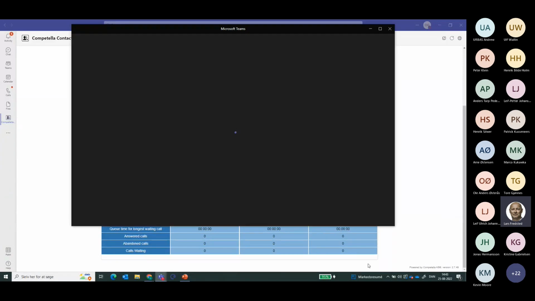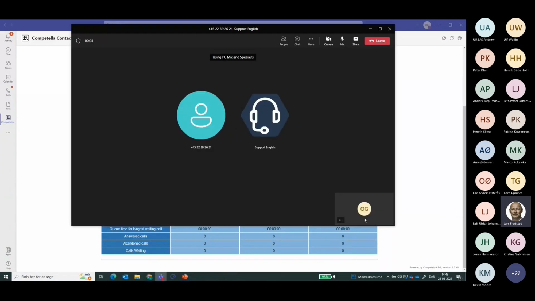And as soon as it's answered and updated, then you will see the caller ID of the original caller as well as the queue name, so that you always are in control of who you're speaking to and where it came from. If I need, as an agent, to do further, for instance, transferring of the calls, then I just use the Teams app for that. And the call handling, of course, in terms of transferring, can be done in the Teams app on your desktop as well as on the mobile phone, if you would like to use that as a device.